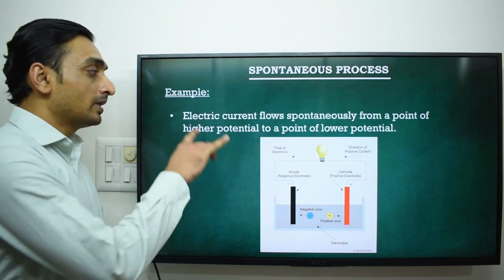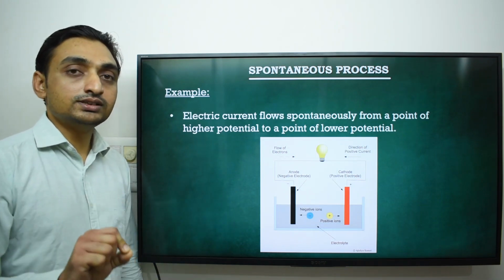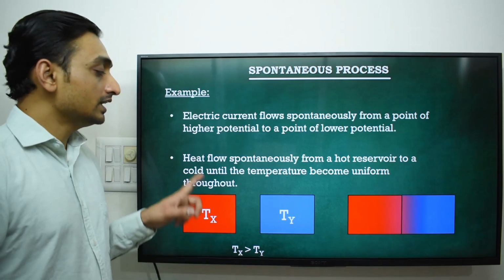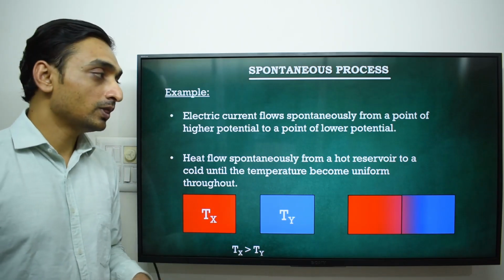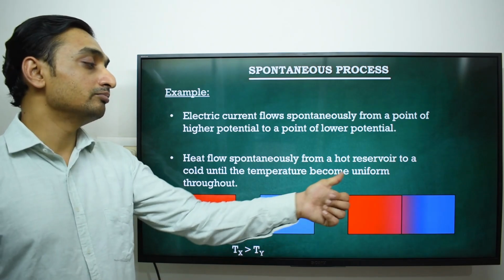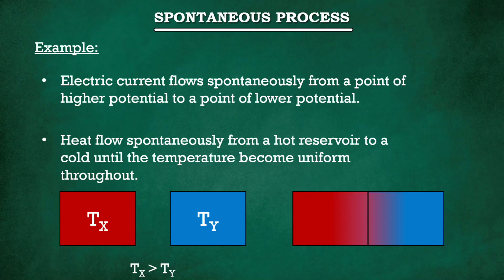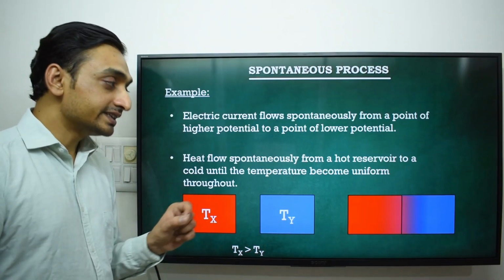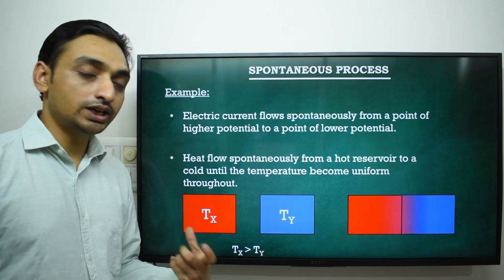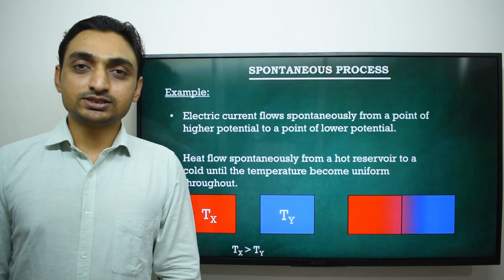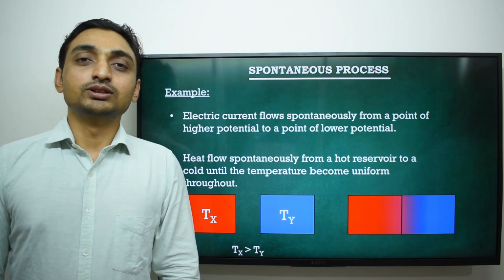The next example is that electric current flows spontaneously from a point of higher potential to a point of lower potential. Another example is that heat flows spontaneously from a hot reservoir to a cold reservoir until the temperature becomes uniform throughout. The heat continuously flows from the hot body to the cold body until the temperature of both bodies becomes the same. So these are a few examples of spontaneous processes. That's it for now. We will meet in the next video.